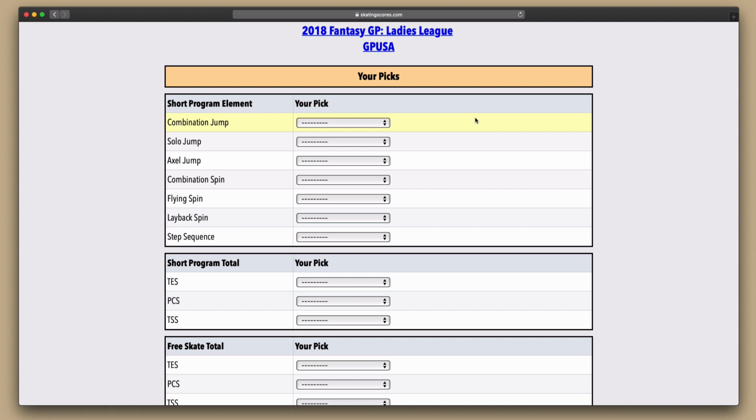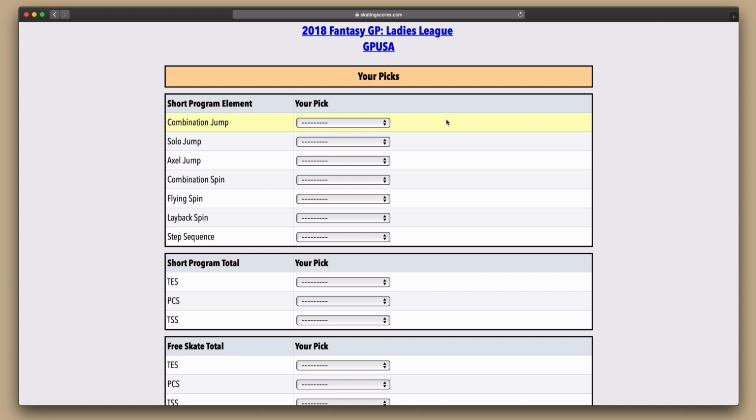Skating fans will be aware that there are a number of required elements for the short program. For the ladies, it's 7 elements, and you can see them here: combination jump, solo jump, axel jump, combination spin, etc. Because there are exactly 7 very specific required elements in the short program, it's very easy and straightforward to compare each skater element by element in the short program. In fact, if you follow my Twitter account, you'll know I often tweet about the short program element rankings during competitions. And short program element rankings are available on SkatingScores.com for every competition in my database.